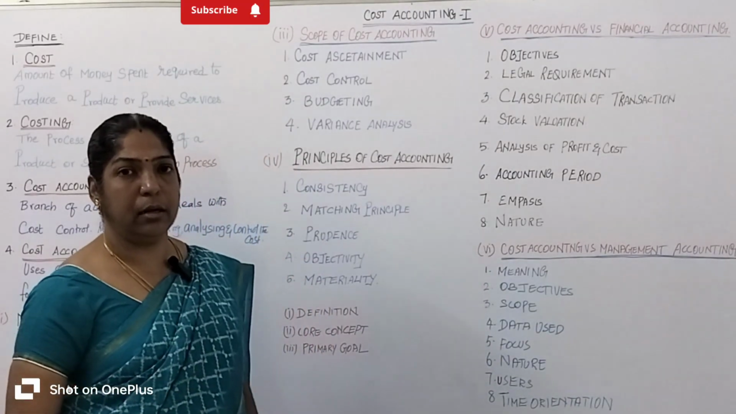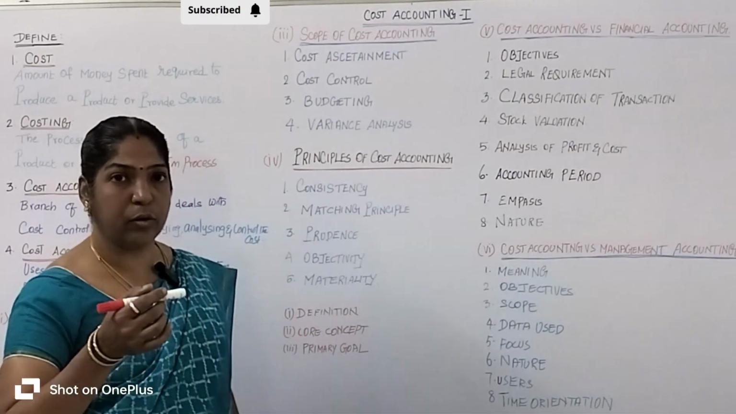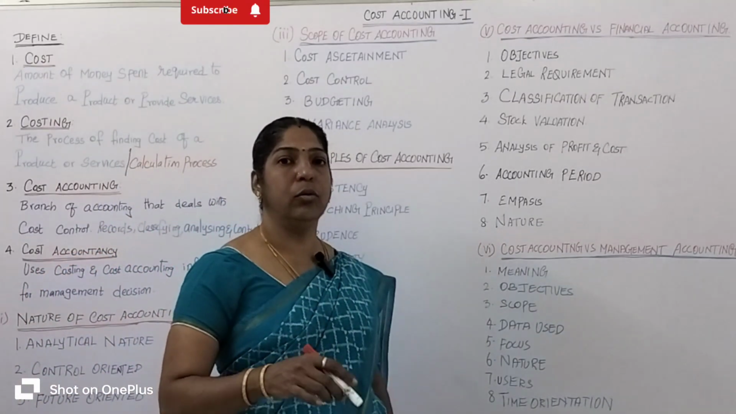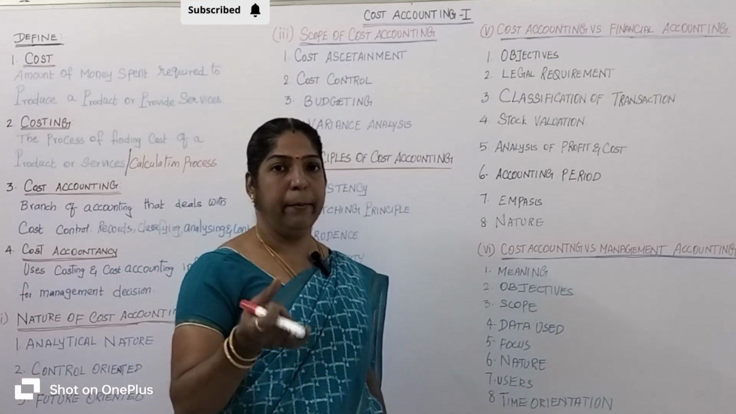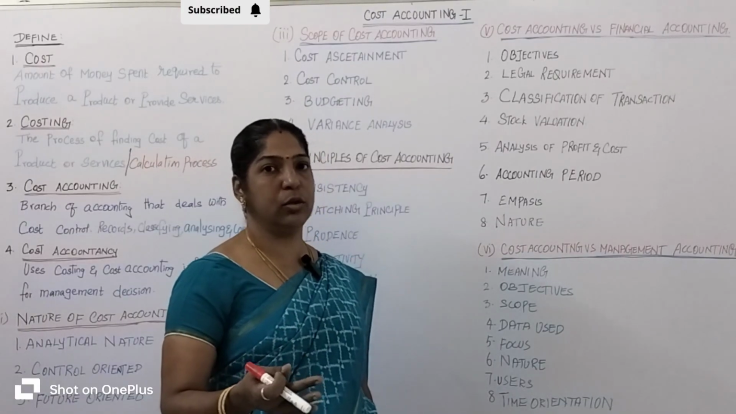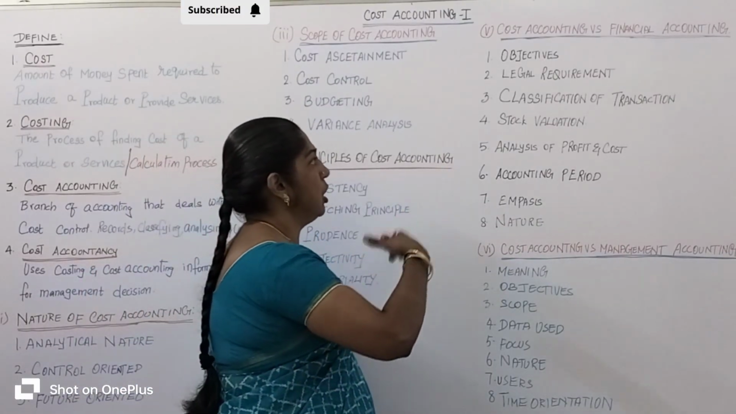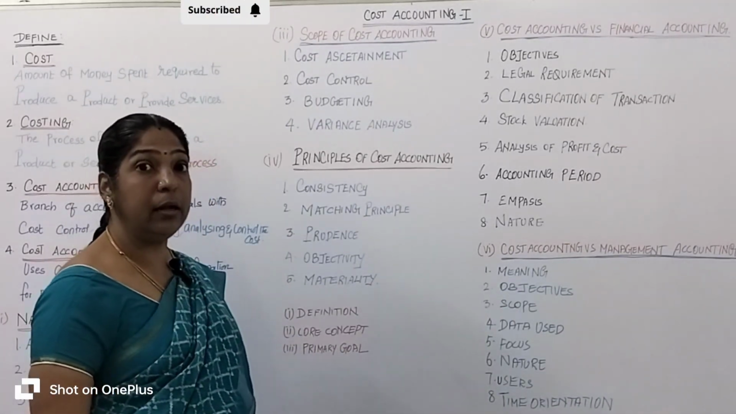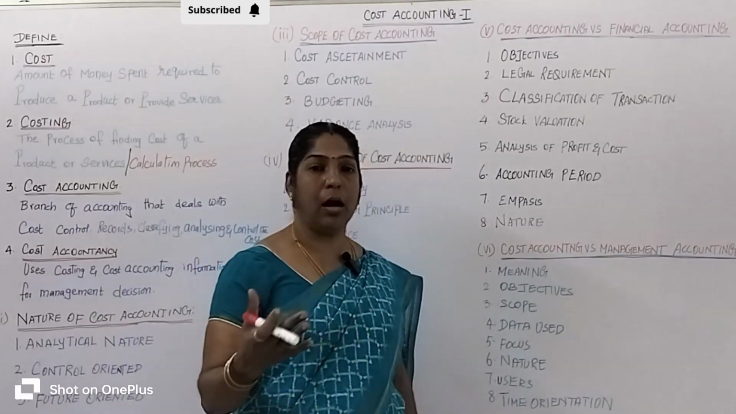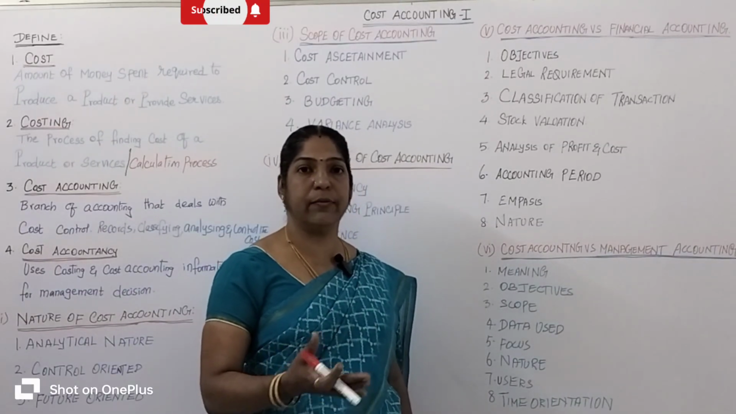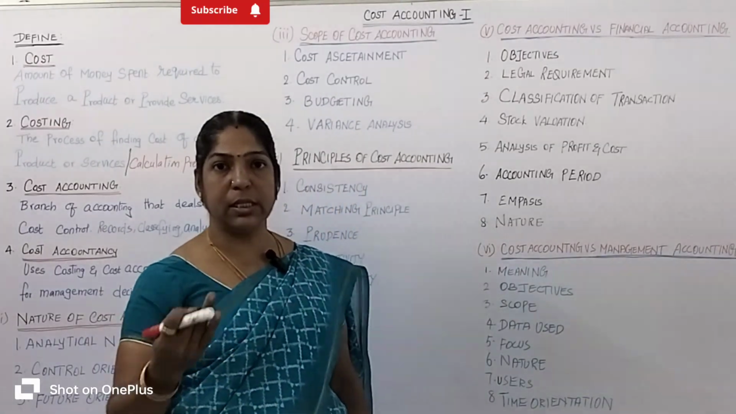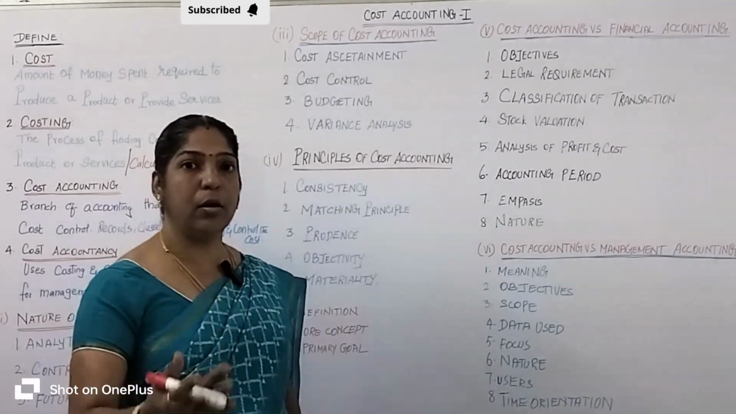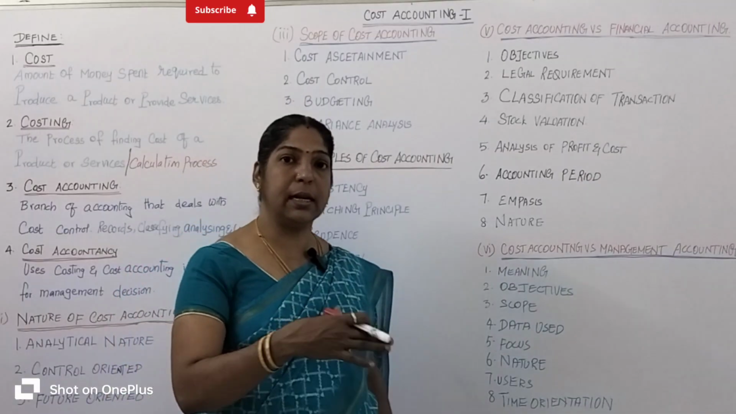Let's take cost accounting. Transactions are classified according to elements of cost: material cost, labor cost, overhead cost. Okay, let's come to financial accounting. Financial accounting's transactions are classified with their accounts. What are the accounts? It has a cash account, a purchases account, sales account, income and expenditure account, right? Profit and loss account, assets and liabilities account.